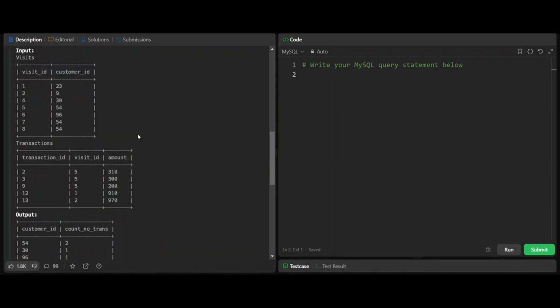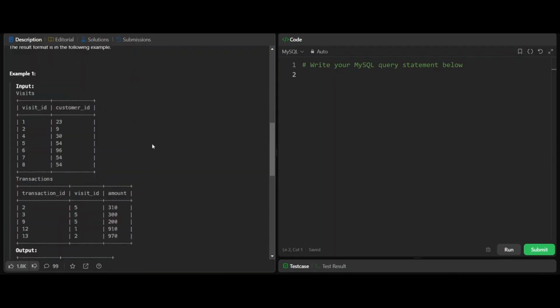In this case, we need the customer IDs. Let's try to do a left join. Our visits table will be on our left and transactions table will be on our right. Now it will have all the values from the left table. If there is a match in the transactions table, those values will be present on the right table. If there is no match, then those values will be null.